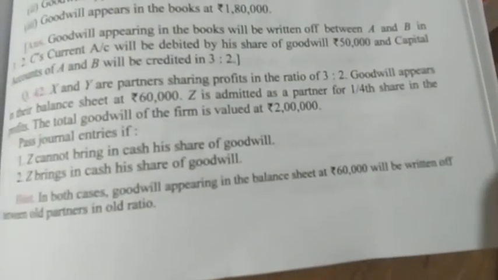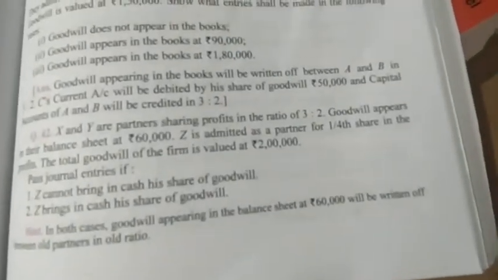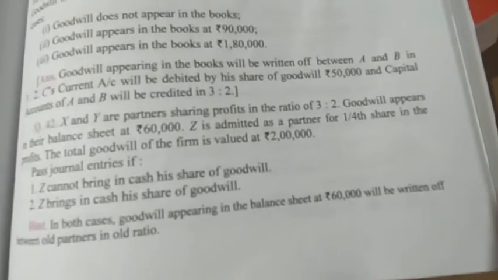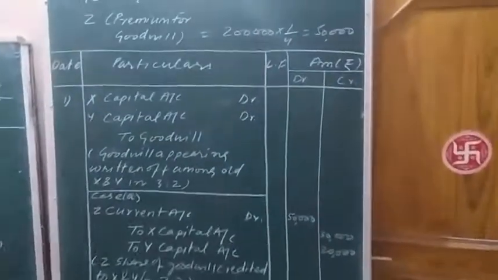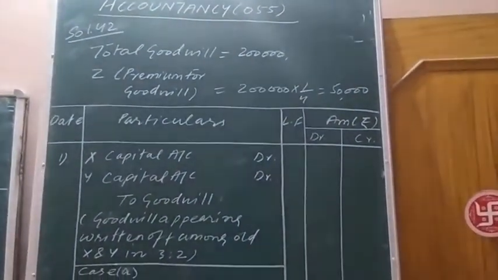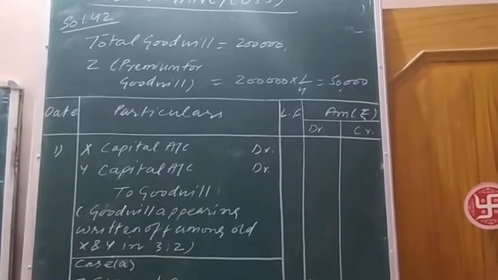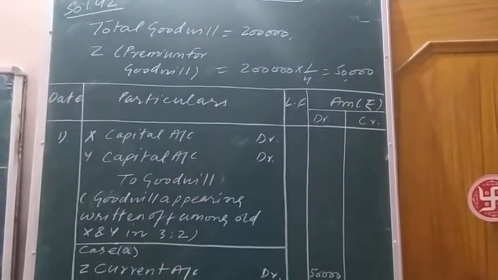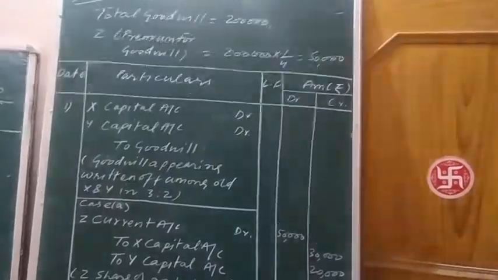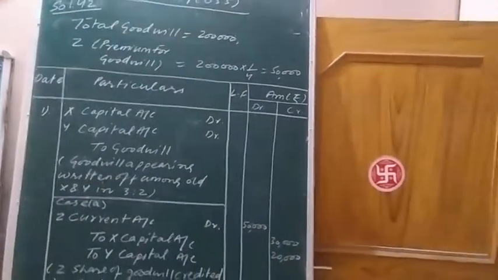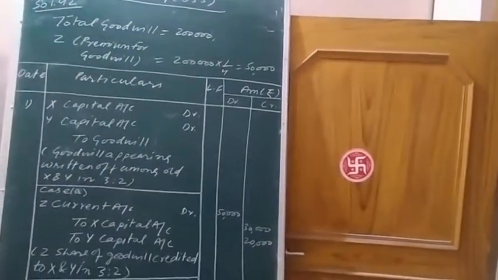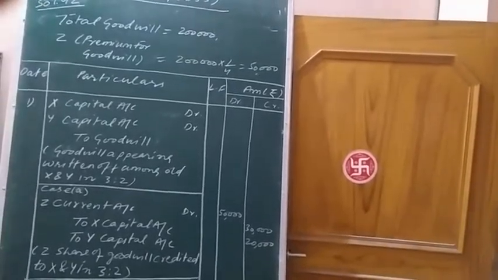X and Y are partners sharing profits in the ratio 3:2. This is the old ratio. Goodwill appearing in the books is 60,000 rupees. This is the old goodwill which will be written off among old partners X and Y in the ratio 3:2. Old partners X and Y to goodwill. Amount is 60,000 rupees. It will be written off in the ratio 3:2.